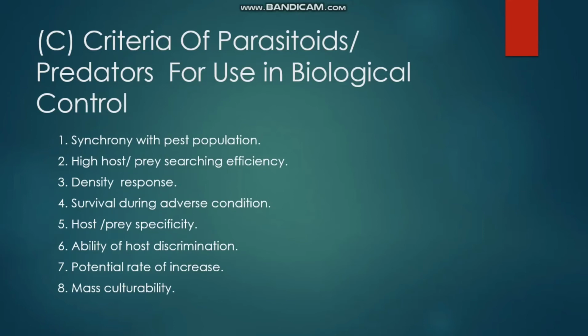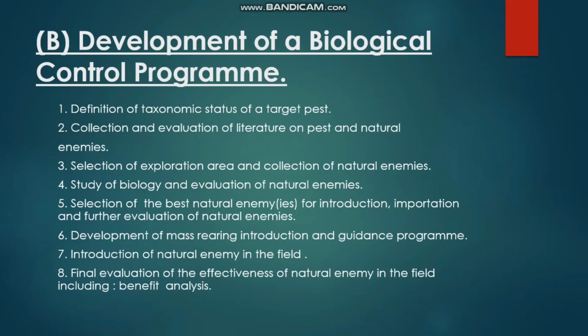Number 4, survival during adverse condition. Number 5, host/prey specificity. Number 6, ability of host discrimination. Number 7, potential rate of increase. And the 8th one is mass culturability.